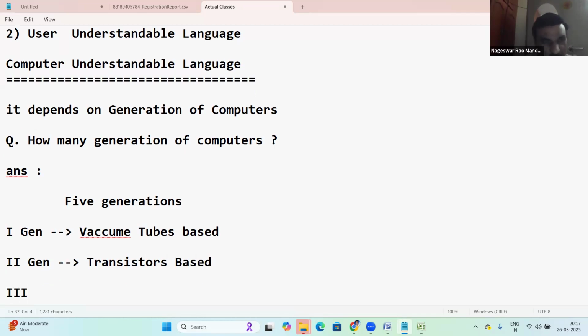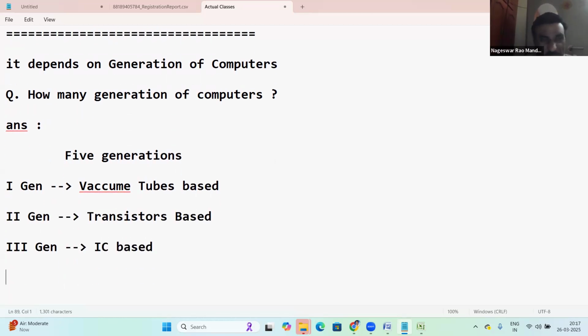Second generation is transistors. So what is the third generation computer? Third generation is IC based. IC means integrated circuits. Next, the fourth generation and fifth generation. So what is the fourth generation computer?